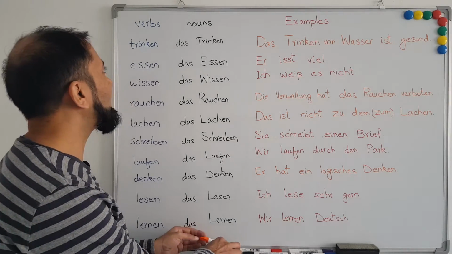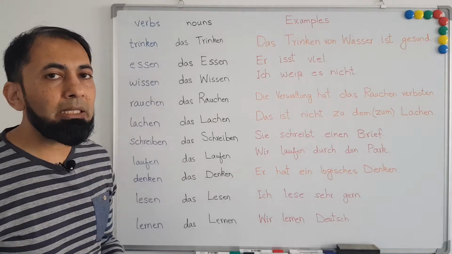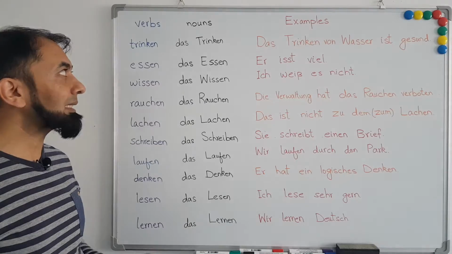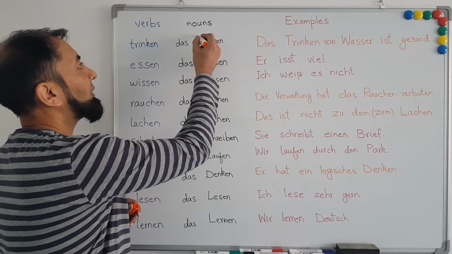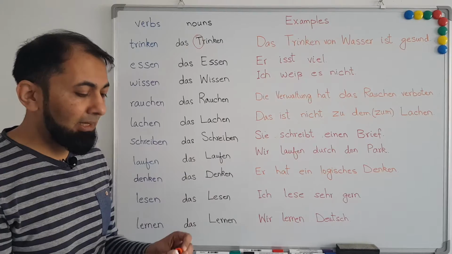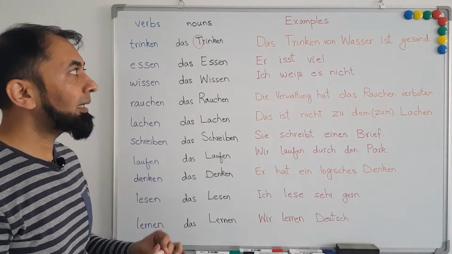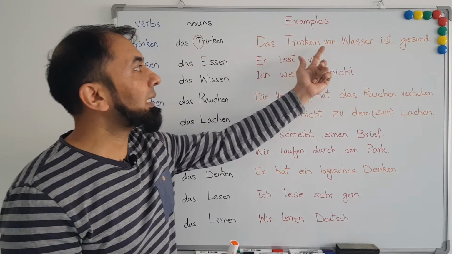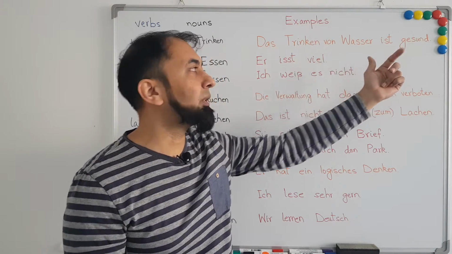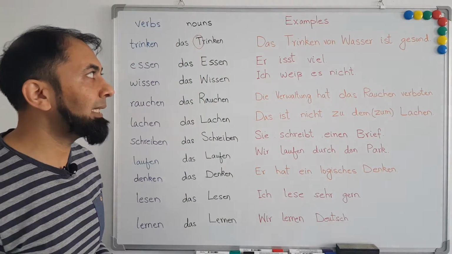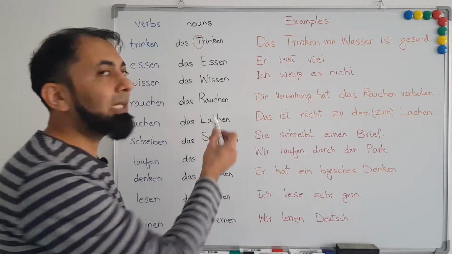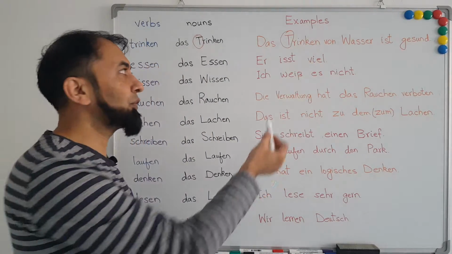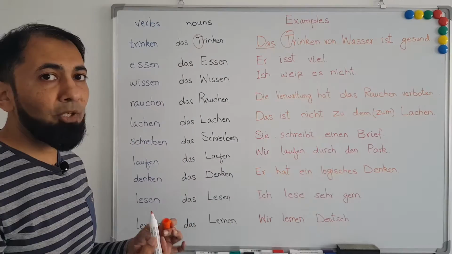The first example is trinken, which means to drink, and it can also be used as a noun. When it is used as a noun, it becomes das Trinken, and we have to start it with the capital letter, and when it is used as a noun, it means drinking. In the first example, I have taken the noun, das Trinken von Wasser ist gesund. The drinking of water is healthy. So here I have taken trinken as a noun. Therefore, I have started it with the capital letter and I have used the article das because it's a neuter noun.